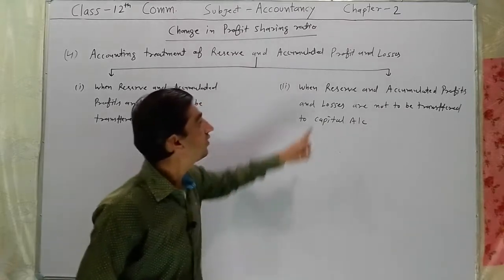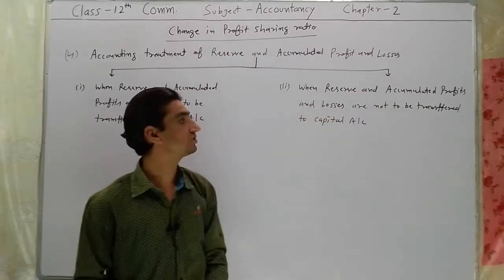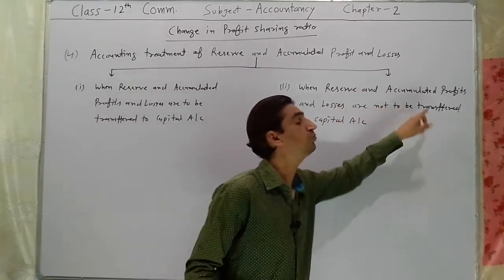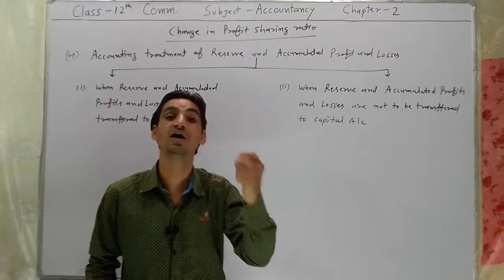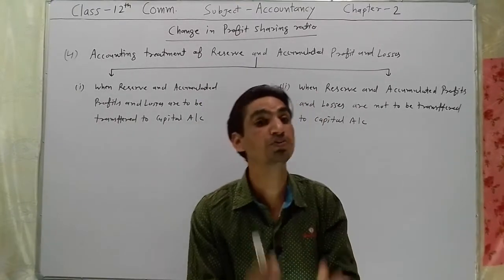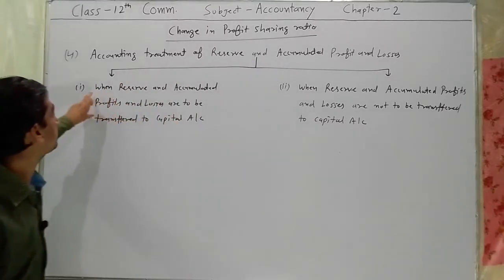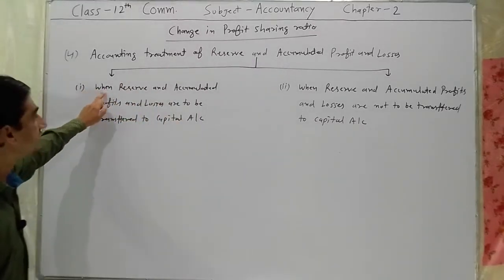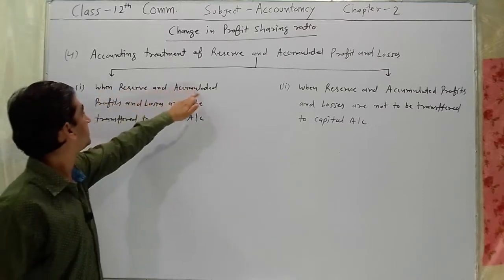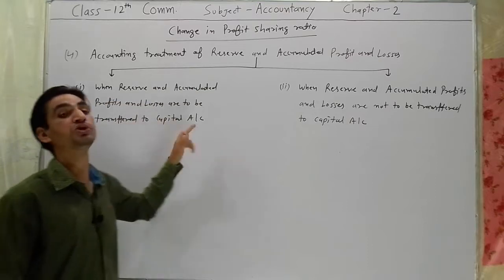And the second, when reserve and accumulated profits and losses are not to be transferred to capital account, it means the profit and loss account will not be closed. Is it clear? So now we are discussing the first way, when reserve and accumulated profit and losses are to be transferred to capital.